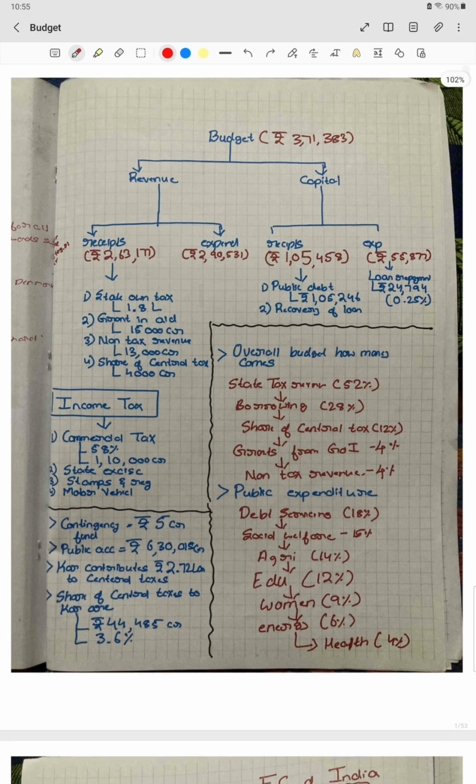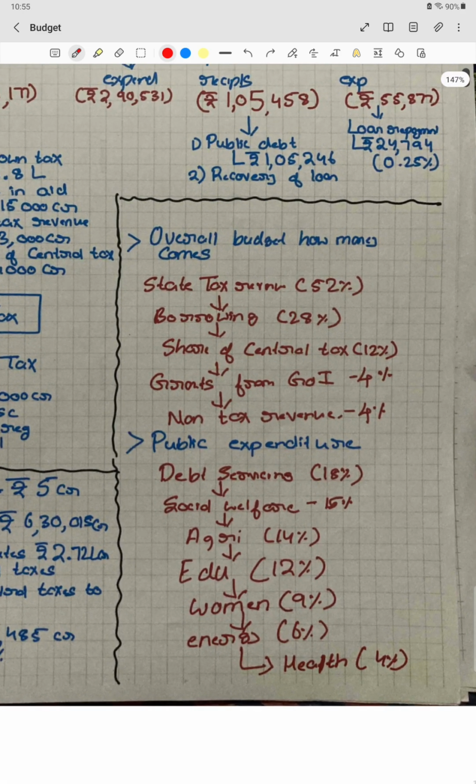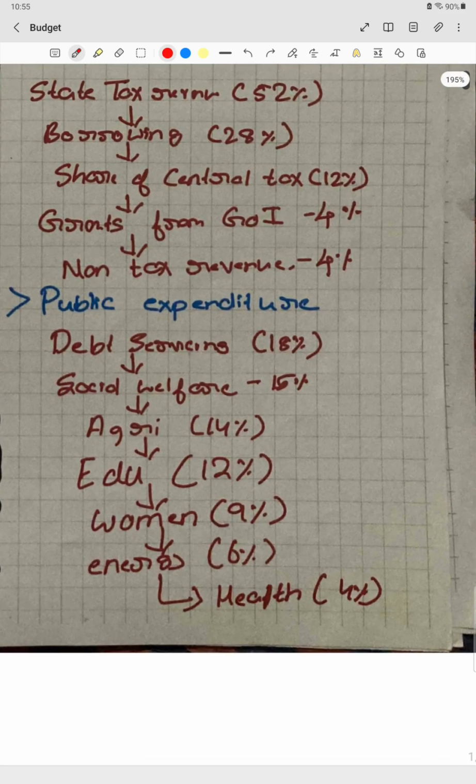Then if we look at the overall budget, from where we are getting the maximum money, this also we should remember in the order. We get the maximum revenue from state tax revenue, that is 52%. Then we get from borrowing, that is 28%. Then share of central taxes 12%. Then grants from government of India 4%. Non-tax revenue also 4%.